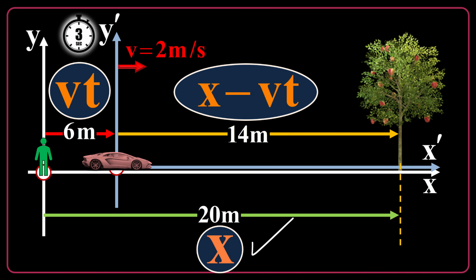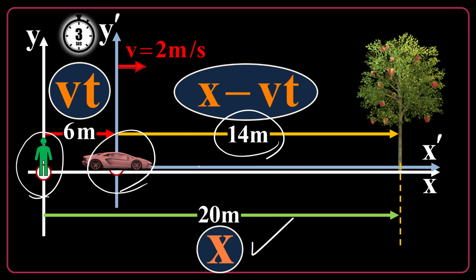Basically, here we believe that the person and the driver of the car both agree on this 14 meters, for example. Okay? But in Einsteinian relativity, when the car is moving really fast, let's say 0.8 c, it's not that easy. The person may measure the distance between the car and the tree as 14 meters, but the driver of the car won't agree. We will learn it in future.